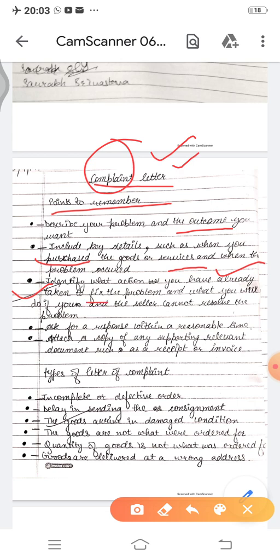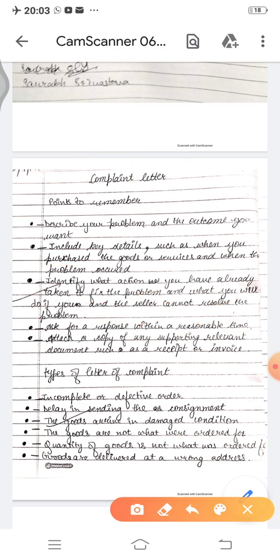Fix here means repair or solve the problem. What will you do if your seller, meaning the shopkeeper, is not resolving your problem, what action you are going to take. Ask for a response within a reasonable time. You need to give a time of 2 or 3 days or maximum a week.